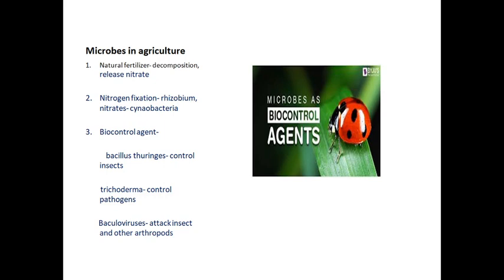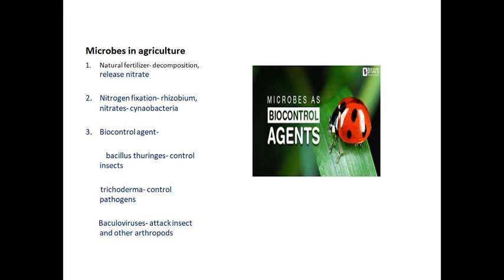The next topic is the role of microbes in agriculture. There are three types: natural fertilizer, nitrogen fixation, and biocontrol agent. Natural fertilizer means the unwanted waste from plants and animals is decomposed in the soil. By decomposition, the soil fertility increases, along with the amount of nitrate in the soil.